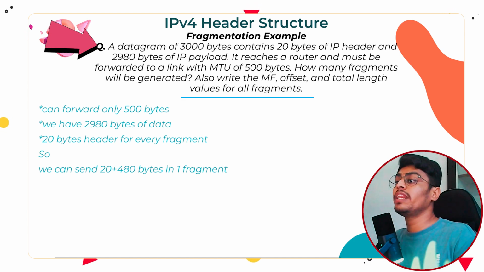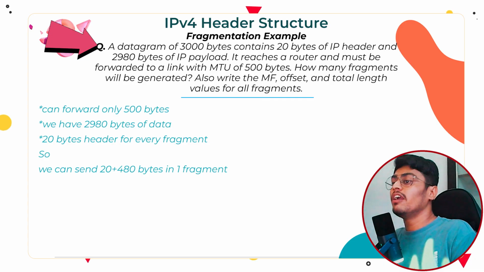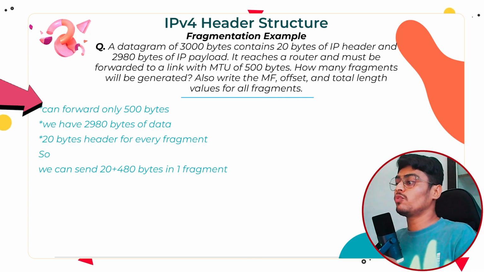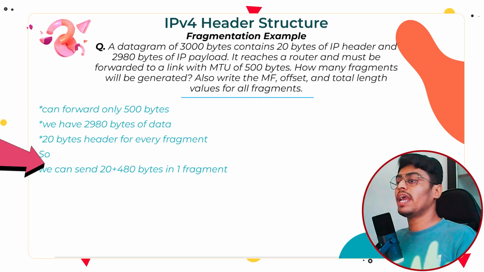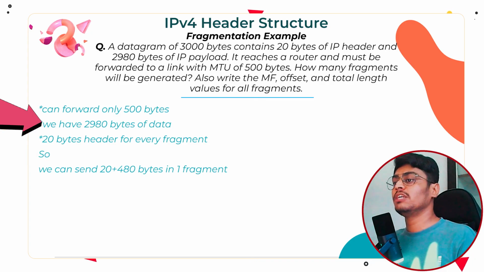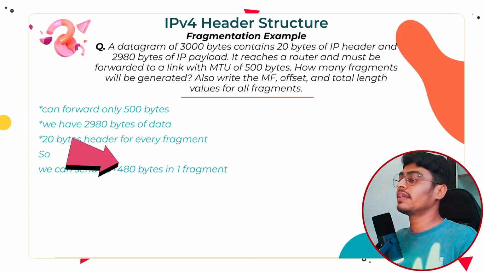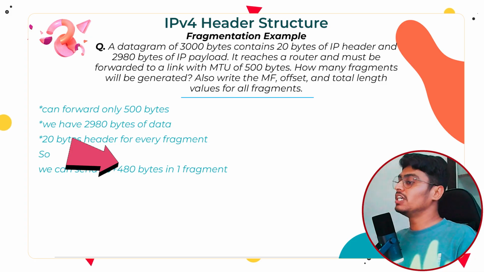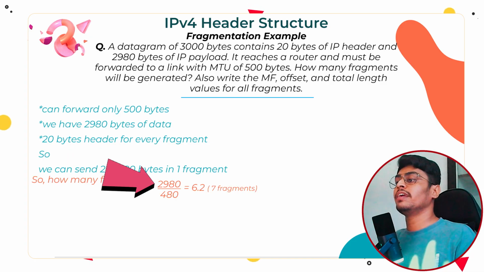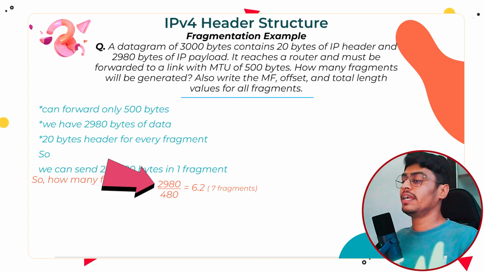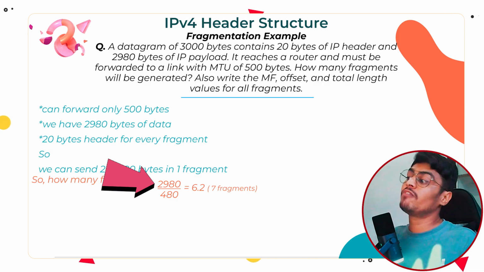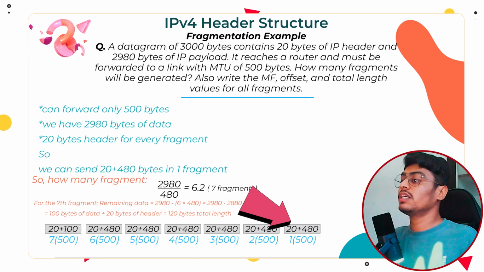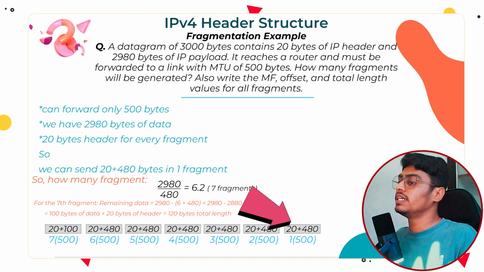Let's find how many fragments will be formed. If we send 500 bytes to the link, 20 bytes will be header and 480 bytes will be data. We have 2980 bytes of data and each fragment can carry 480 bytes of data. 2980 divided by 480 is about 6.2, which means we need 7 fragments. For the first 6 fragments, each will have 480 bytes of data plus 20 bytes of header as we discussed.